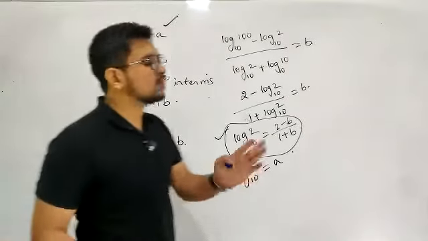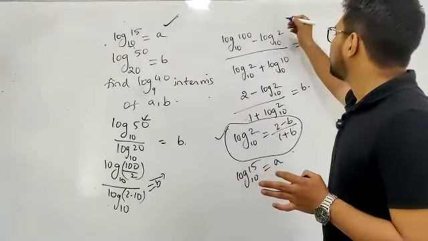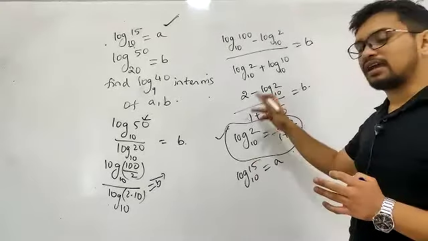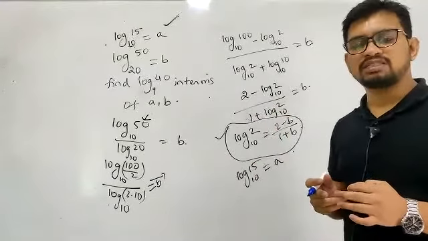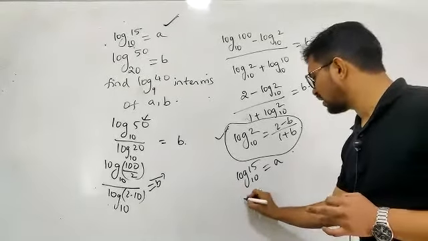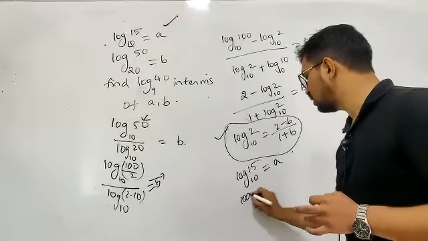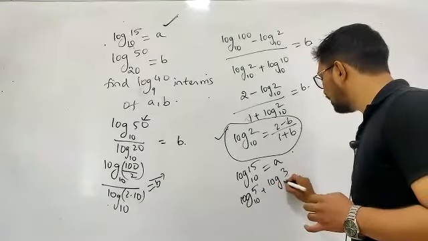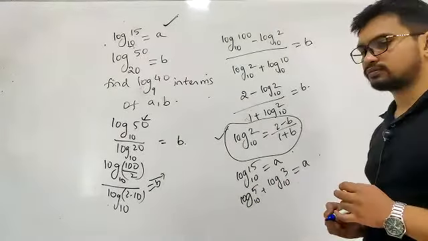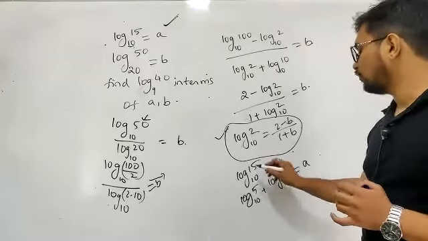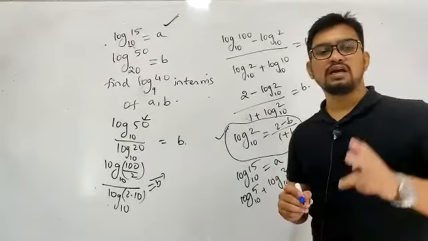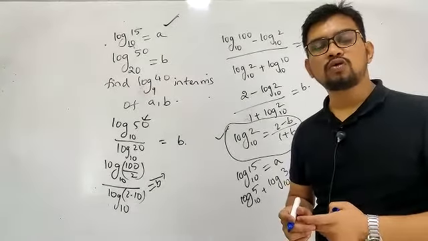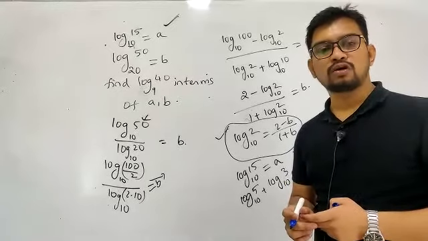Very simple. What I'll do is that I'll try to avoid this log 5 to the base 10, because getting all these three values becomes much bigger. So I'll write this as log 5 to the base 10 plus log 3 to the base 10, which is equal to A. Already I know the value of log 2 to the base 10.